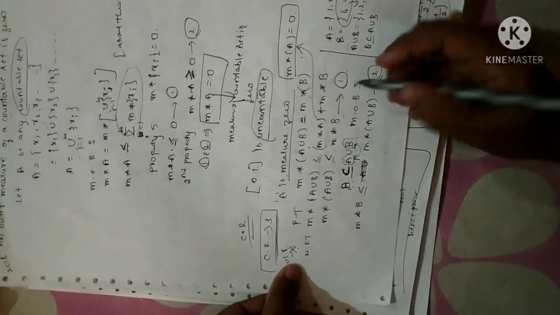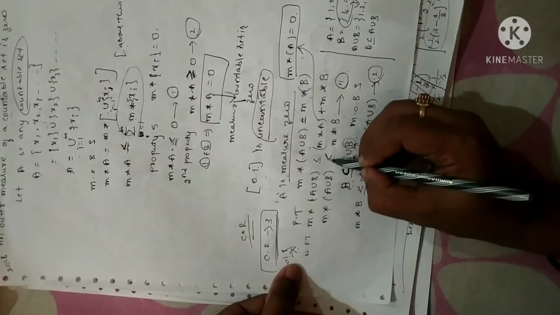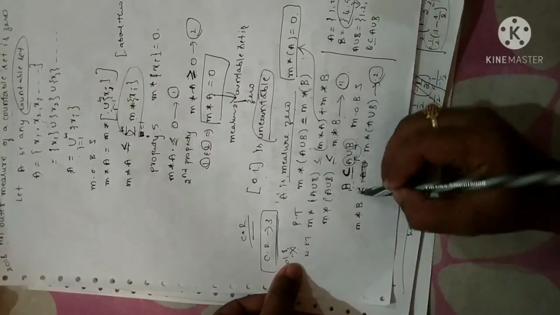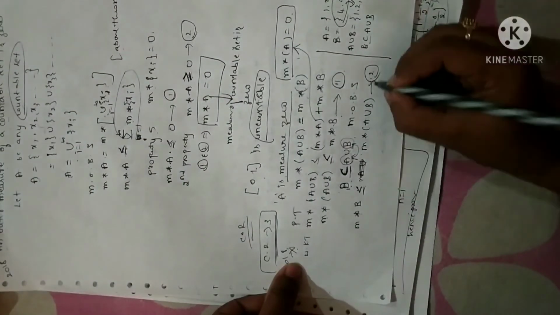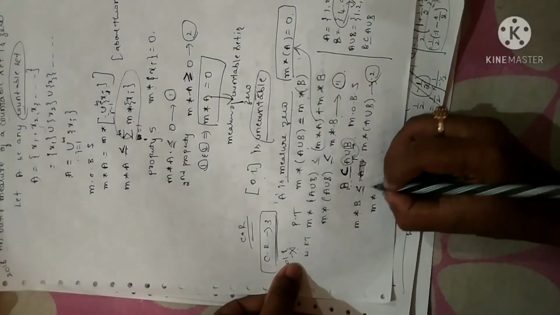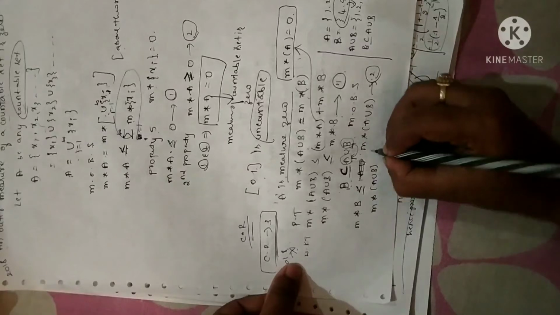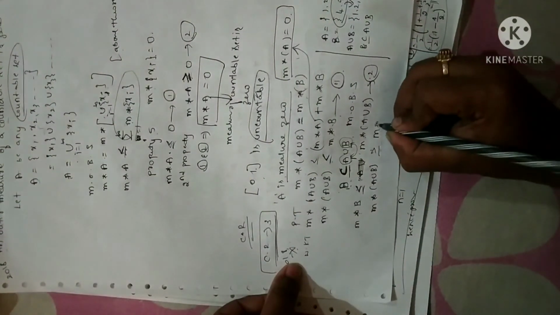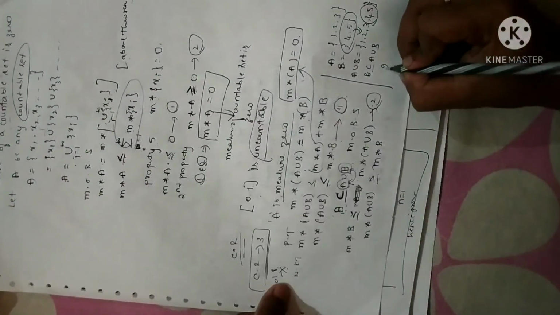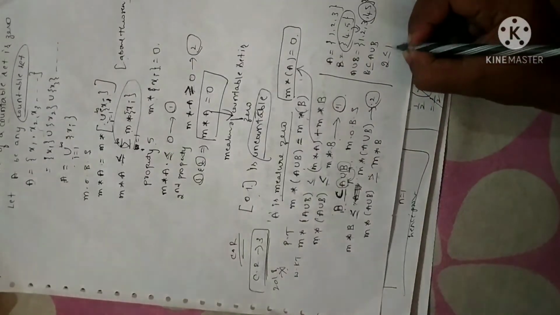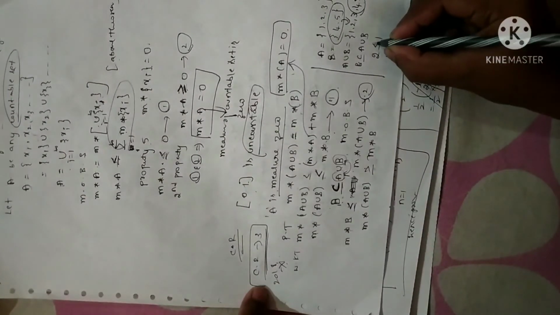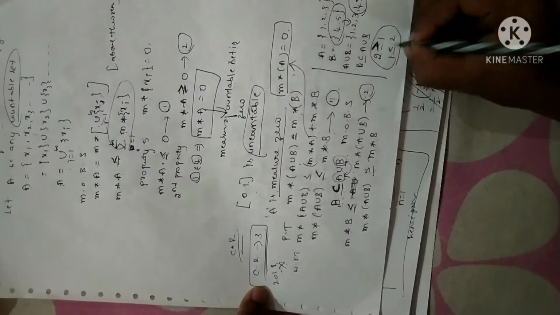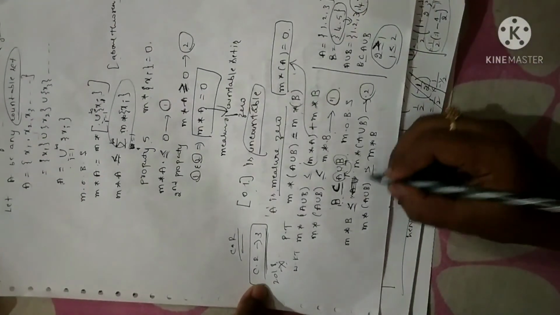Now look at equations 1 and 2. Equation 2 I can write by reversing it as M star of A union B is greater than or equal to M star of B. This is something like 2 greater than or equal to 1 can be written as 1 less than or equal to 2. So in the same sense I have written this.